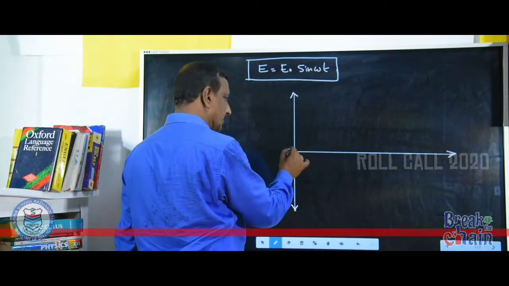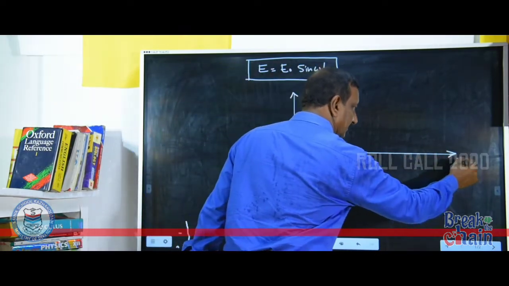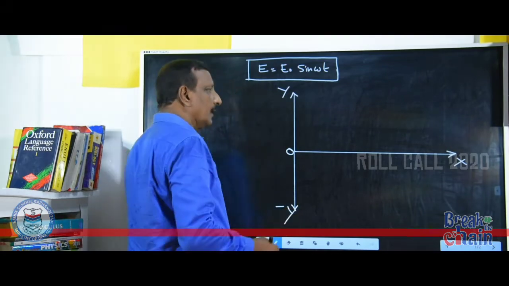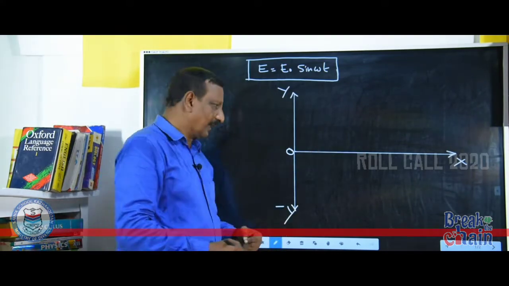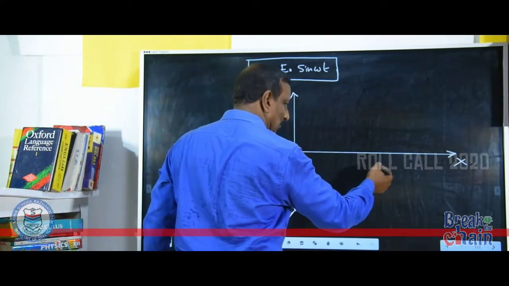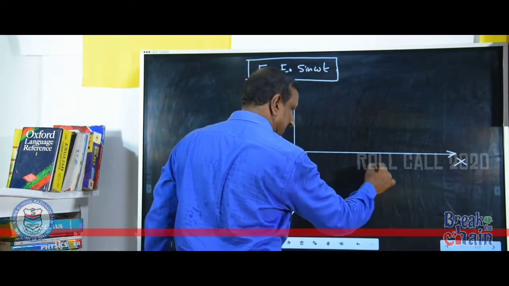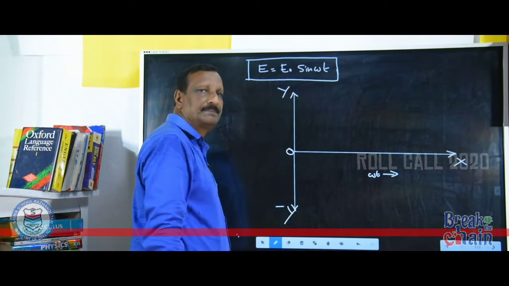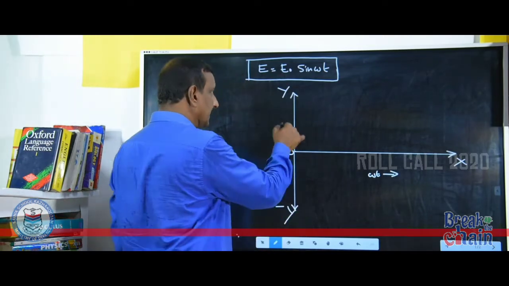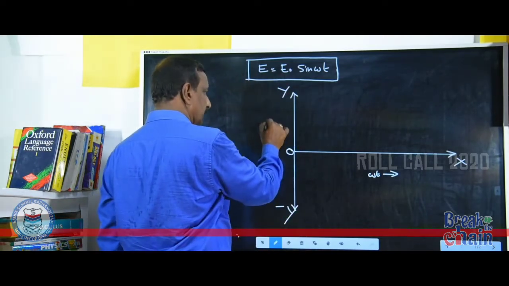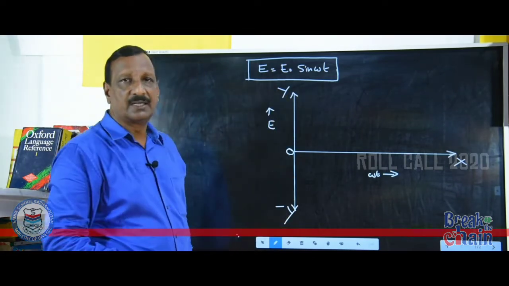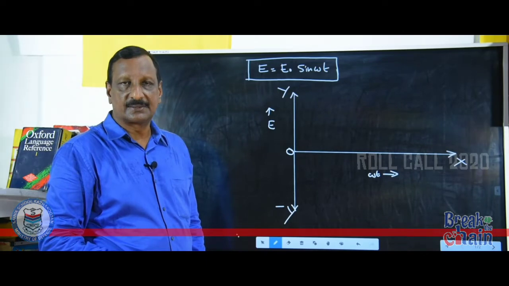This is the origin, positive x-axis, positive y, negative y. On the x-axis I am going to take angular displacement, theta, so omega t is taken on the x-axis, and E, the induced EMF, is taken on the y-axis.